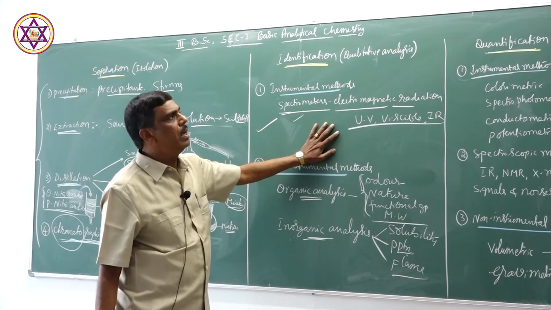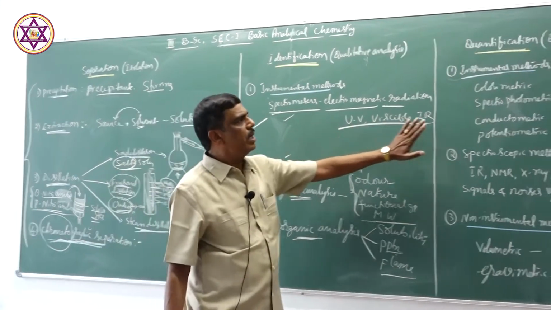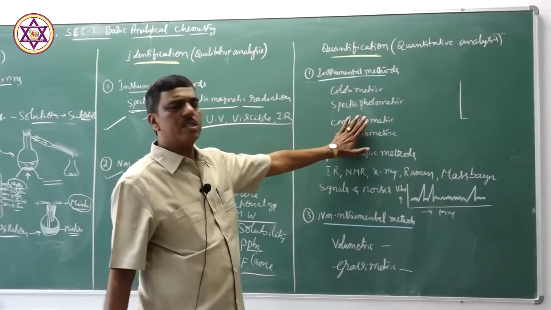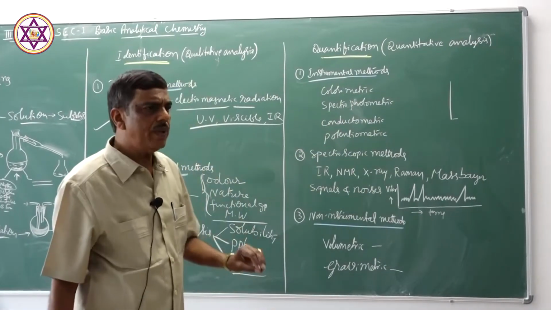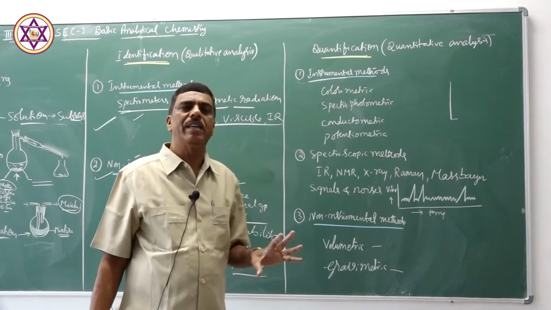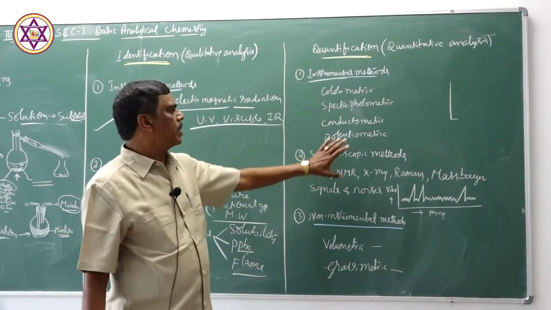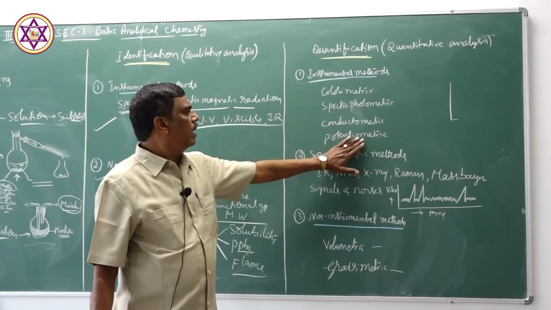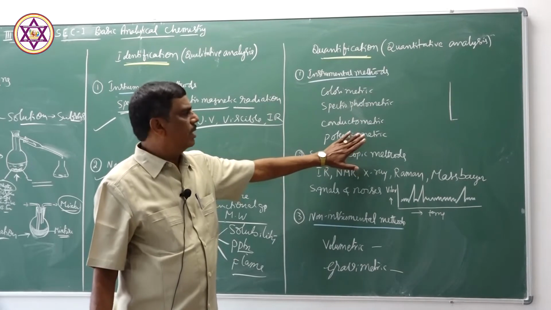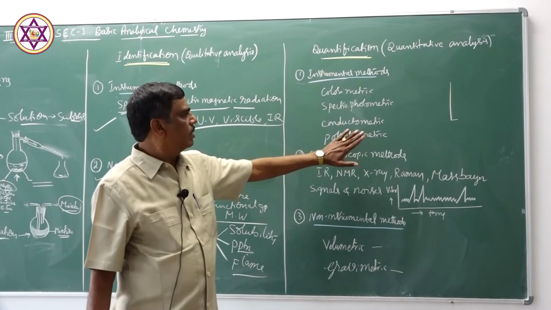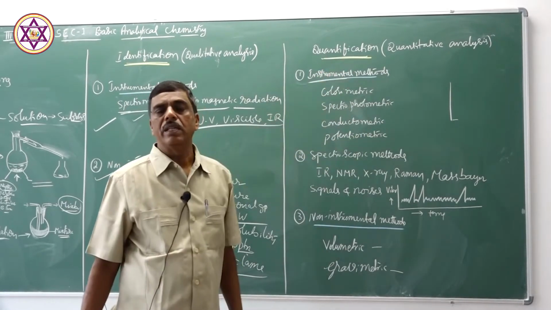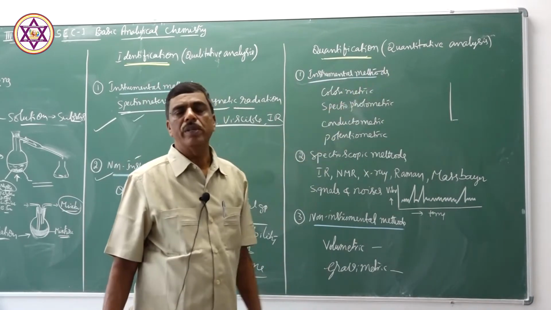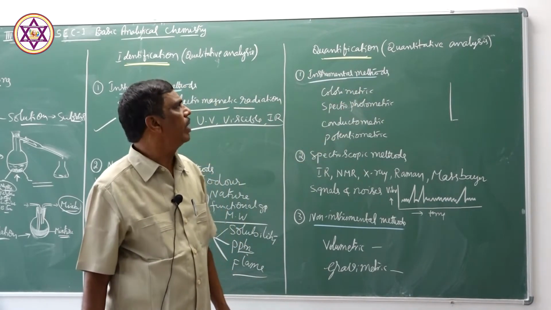Second step done. Now, come to the third step. In this third step, we identify the amount, the quantity of the substance. It is quantified here. That is quantification, or quantitative estimation, or quantitative analysis.